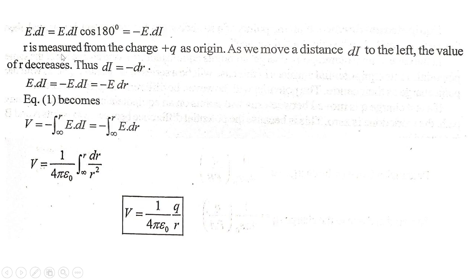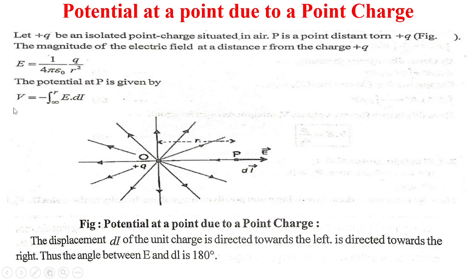E dL equals E dL cos 180 degrees, that is equal to minus E dL. R is measured from the charge +Q as origin. As we move a distance dl to the left, the value of r decreases. Thus dl equals minus dr, so E dL equals minus E dr. Therefore, equation 1 becomes, see in equation 1, that is